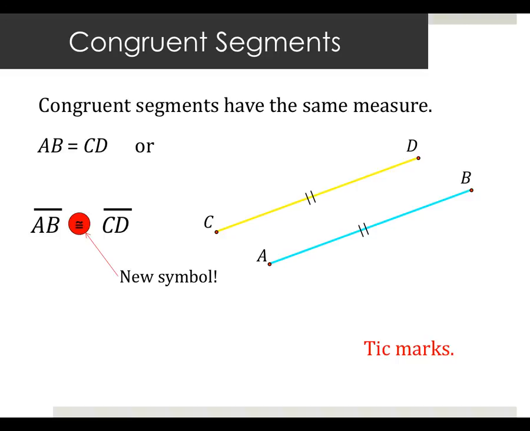And we talked about the tick marks already. Any segments that have the same tick marks are considered congruent. So 1 tick mark each, 2 tick marks each, 3 tick marks, a little triangle, a smiley face, whatever you want to use. It's just a way to denote that segments and pictures are congruent. You'll get used to those as we use them more and more.